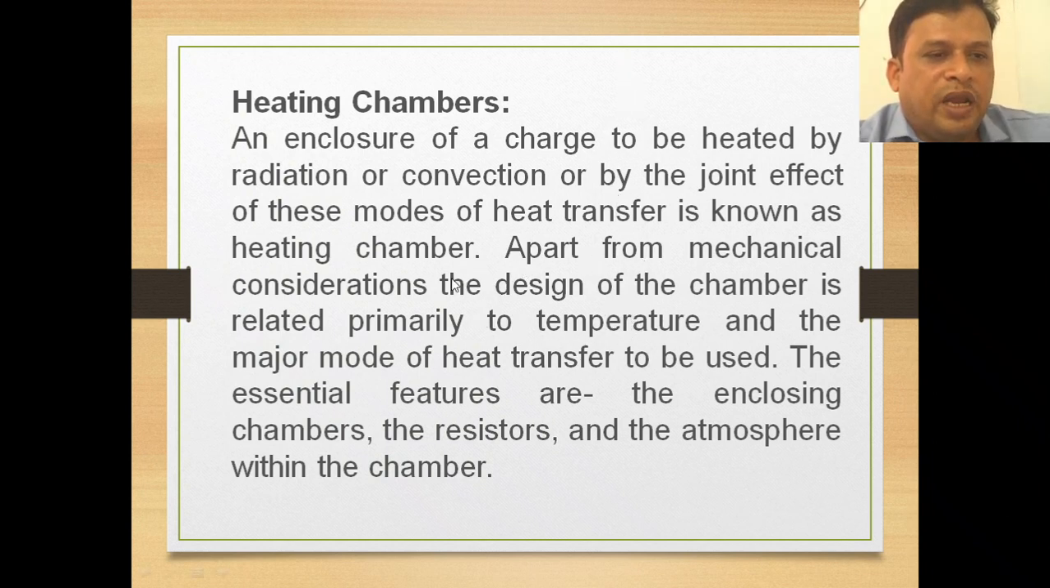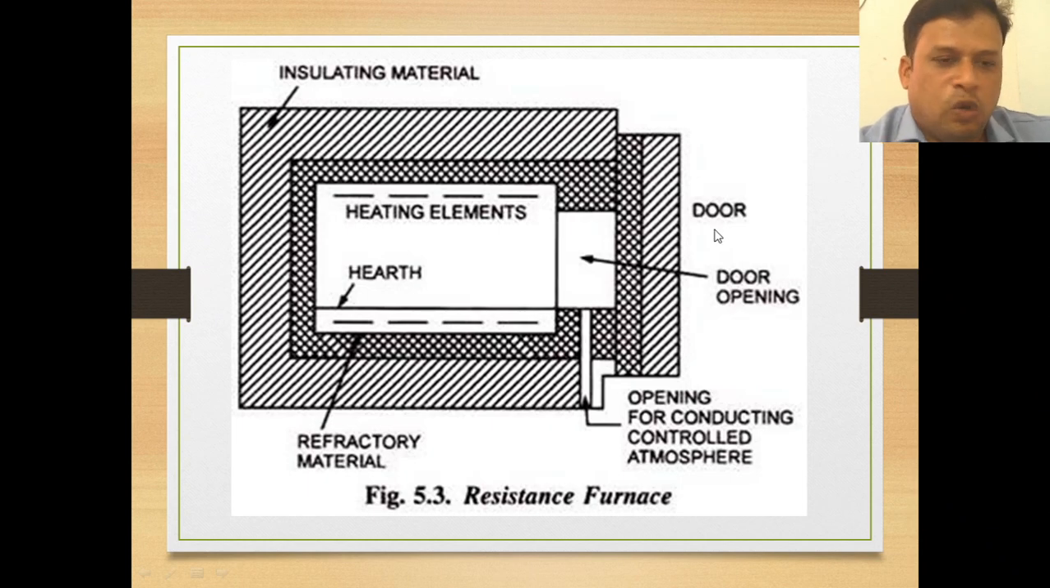Now apart from mechanical consideration, the design of the chamber is related primarily to temperature as well as the major mode of heat transfer to be used. Heat transfer and temperature are the main things used to design a heating chamber. So please underline this point: the temperature as well as the heat transfer to be used are the main things for heating chamber development. The essential features are the enclosing chambers, the resistors and the atmosphere within the chamber. So the atmosphere also should be adjusted, as we have seen that atmospheric openings are placed here to control the atmosphere as well as the temperature inside this particular chamber.